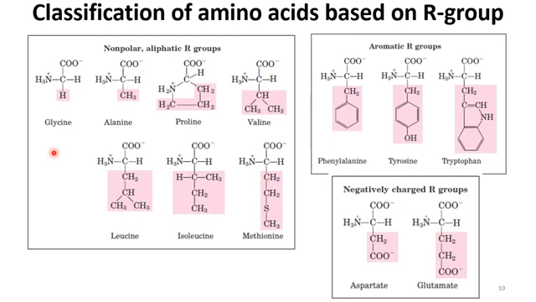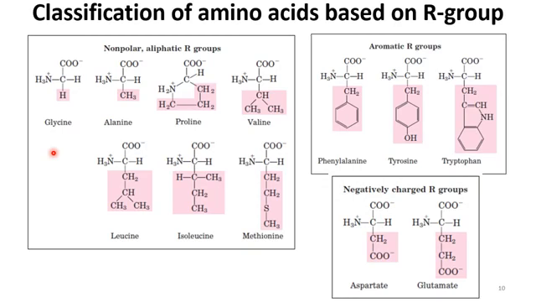Let's talk about these three categories first. Non-polar aliphatic R groups means the R group is non-polar, with an alkyl chain. In glycine there is no carbon here but only hydrogen, and in alanine we have CH3.